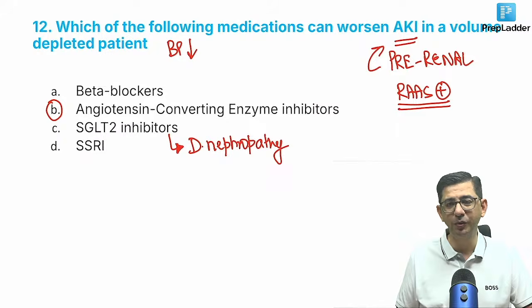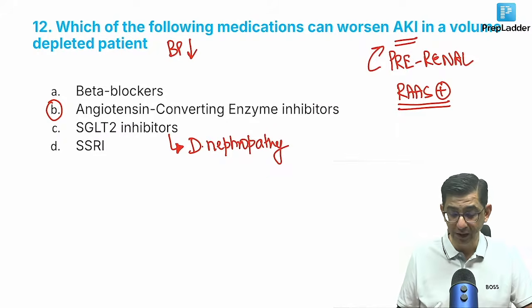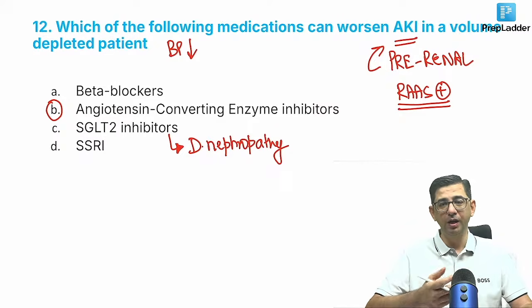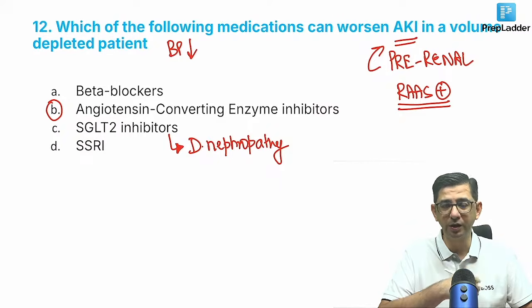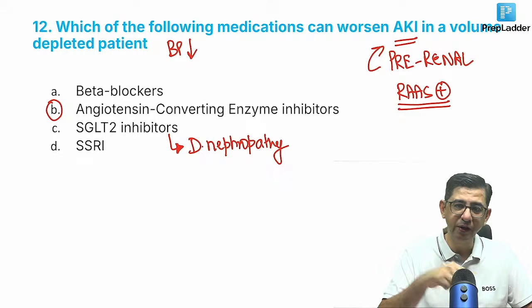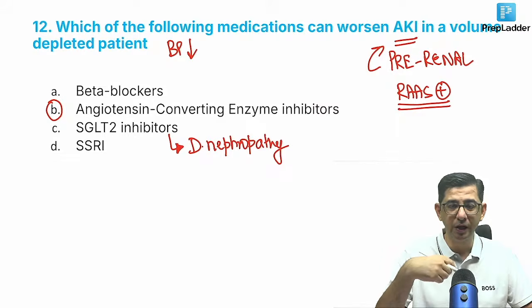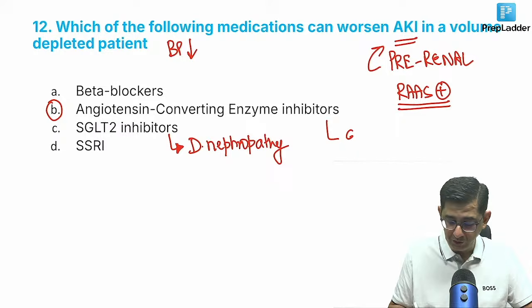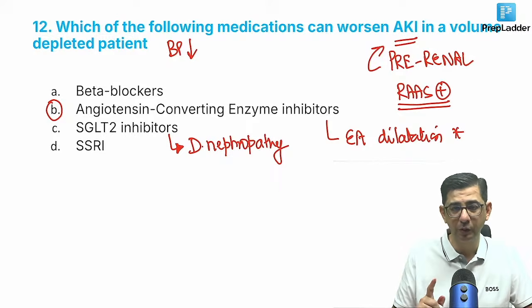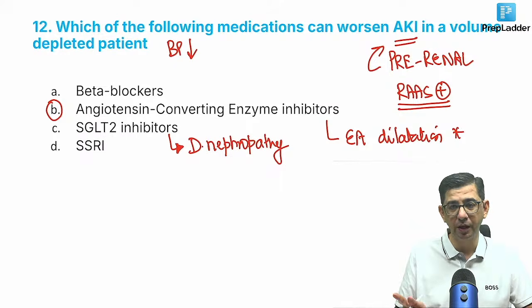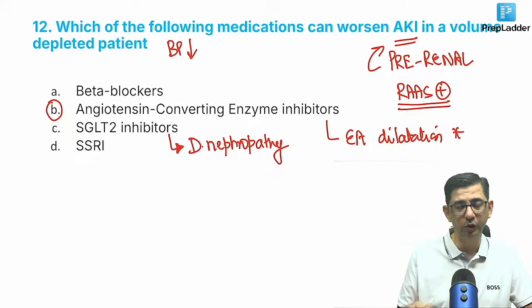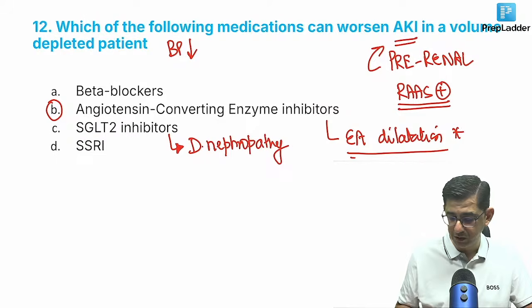So if blood pressure is low in a chap where the kidney is affected, and second, I'll give a reason for that. Even if renin production is lesser, my point is that the afferent and efferent arteriole balance is there. What do ACE inhibitors do? They dilate the efferent arteriole, and efferent arteriole dilation will reduce the filtration pressure. So coming to the specifics of the question, if I give an ACE inhibitor, it will cause efferent arteriolar dilation, and that will cause a loss of filtration pressure at the level of the glomerulus. That is the most important reason why this patient will worsen.